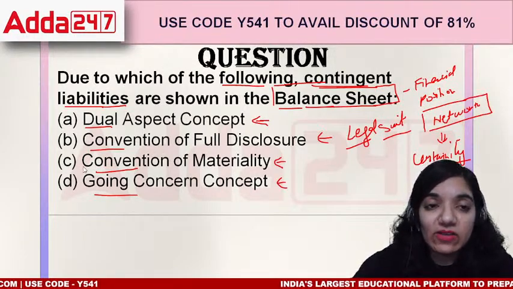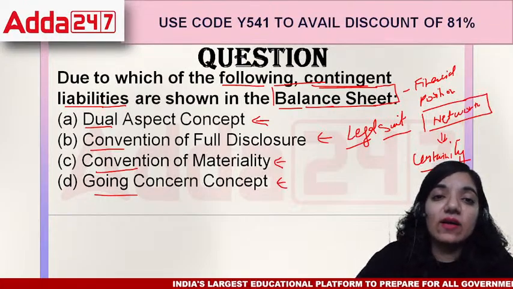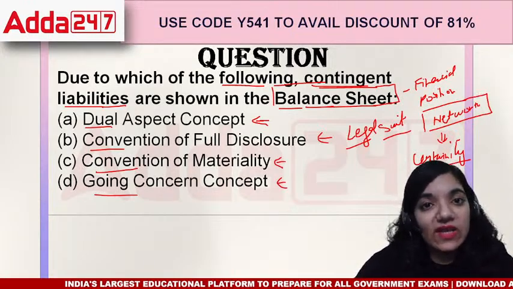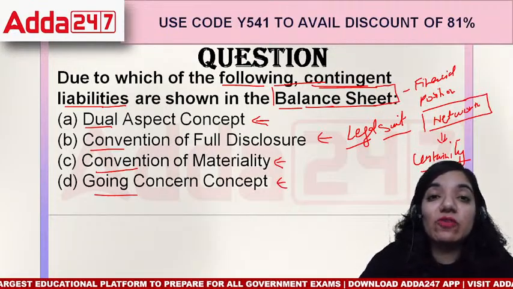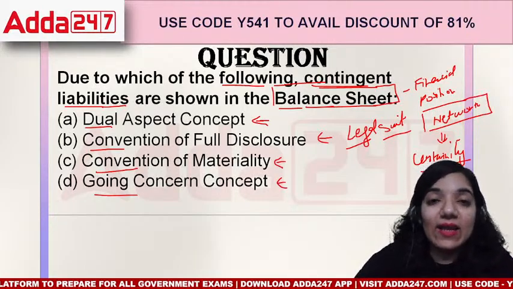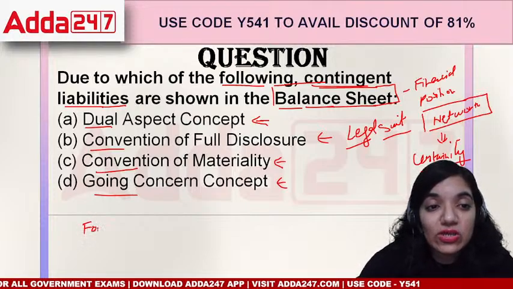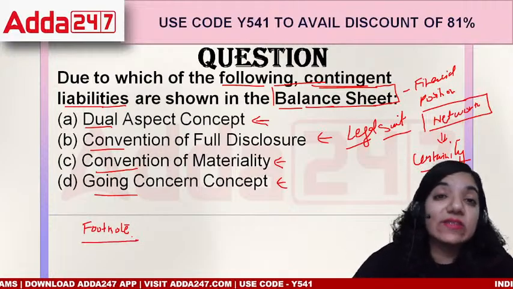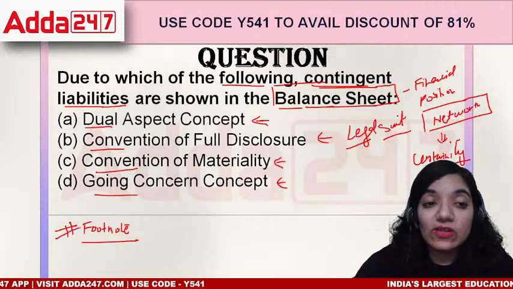Among them, a few are conventions. Conventions are practices, and the others are basic principles. Going concern is an assumption: we assume that the business is always there. Dual aspect concept is a principle that we follow. Which of these is the reason behind contingent liabilities? Remember, whenever we make a balance sheet, the financial position of the organization, in the footnote we show the contingent liabilities, not in the balance sheet, because it's not a certain thing. It may or may not happen because of the uncertainty. It will always get a place in the footnote, not in the balance sheet.